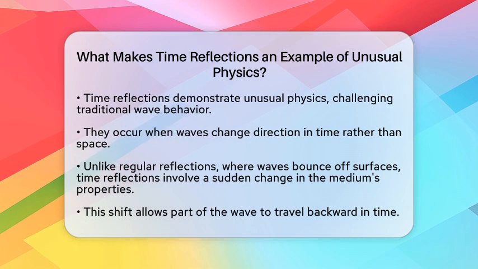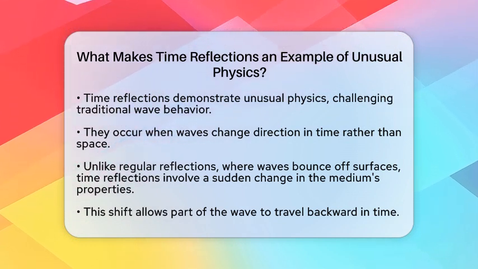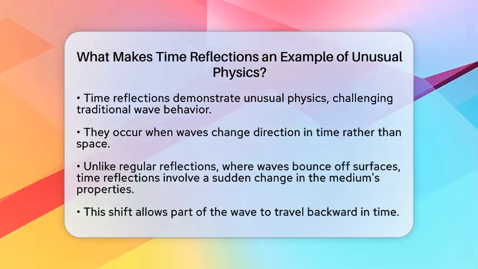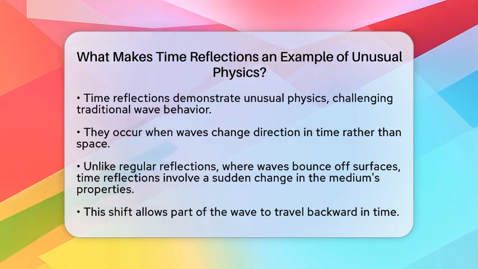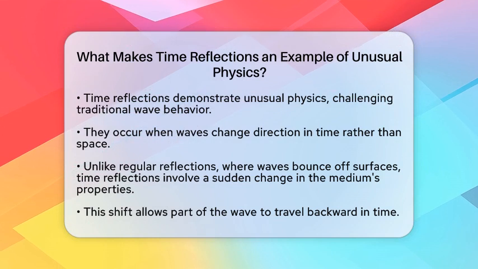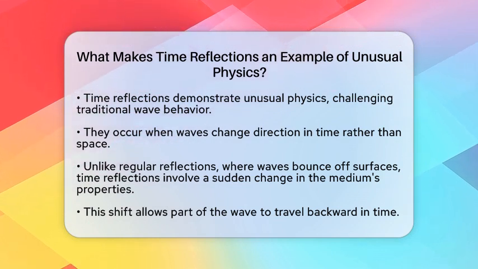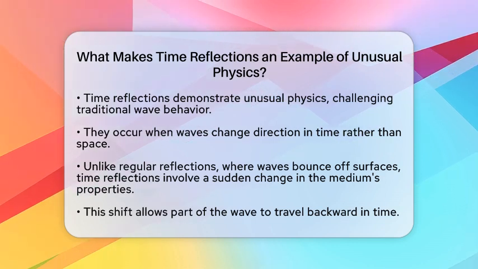Time reflections occur when waves change direction, not in space, but in time. This is different from a typical reflection, where a wave bounces off a surface and continues forward in time. In time reflections, the entire medium through which the wave travels suddenly changes its properties everywhere at once. This sudden shift creates a unique situation where part of the wave can travel backward in time.